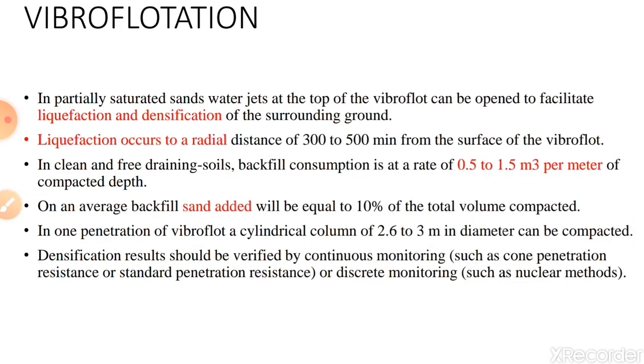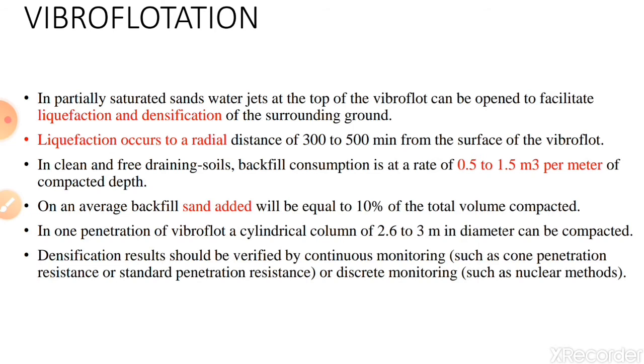In partially saturated sands, water jets at the top of the vibrofloat can be opened to facilitate liquefaction and densification of the surrounding ground. Liquefaction occurs to a radial distance of 300 to 500 meters from the surface of the vibrofloat.